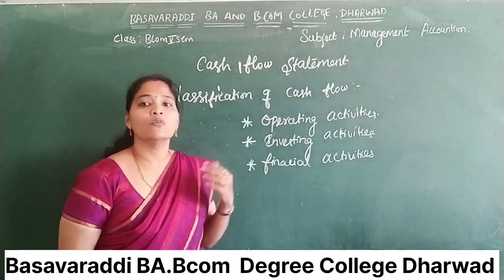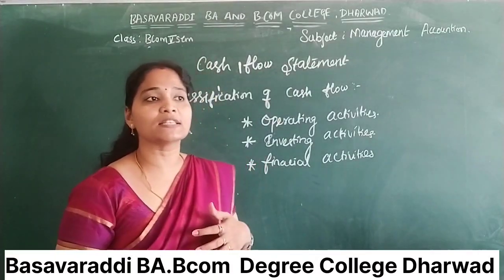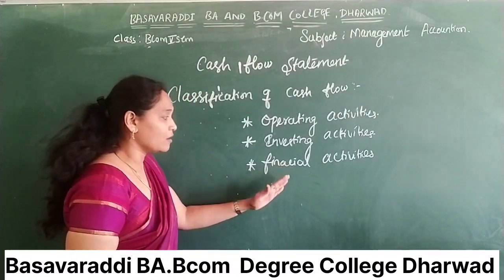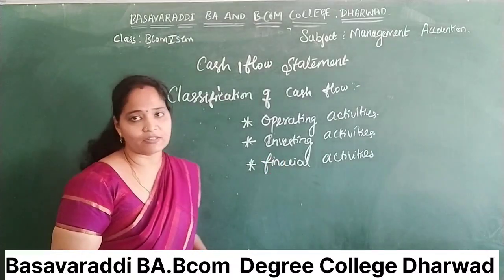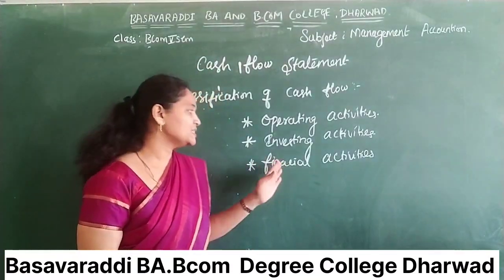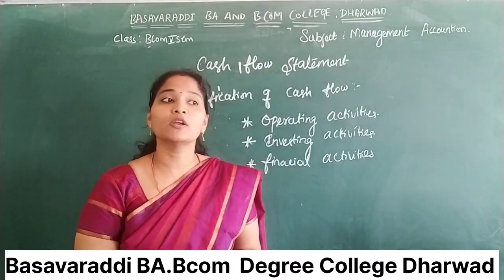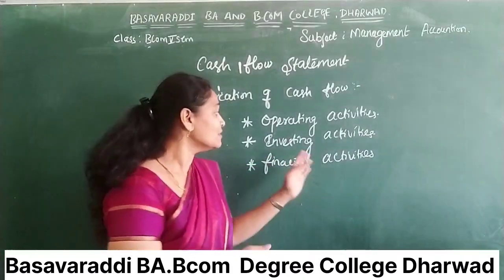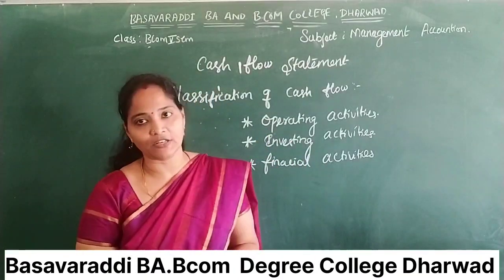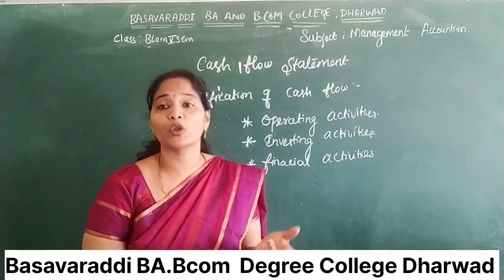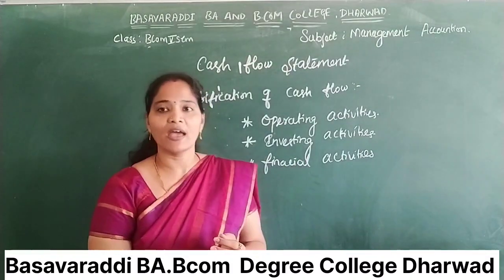Financial activities means whatever capital and whatever borrowings are invested in the organization, that is called financial activities. Whatever capital and borrowing for the enterprises is considered as financial activities.